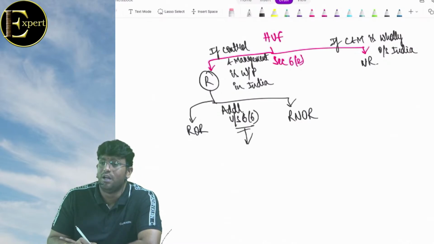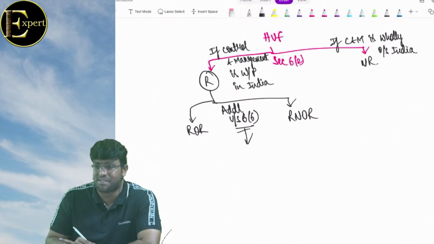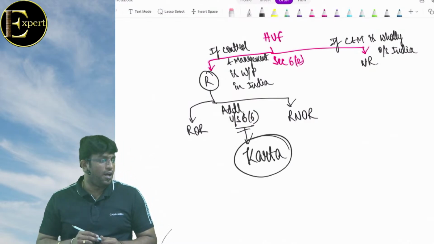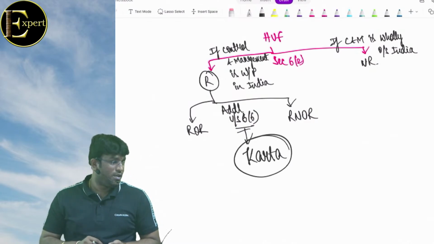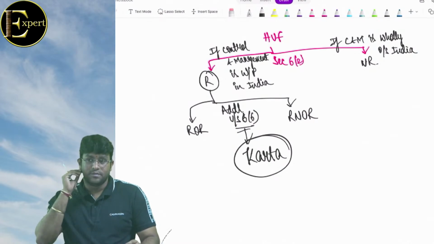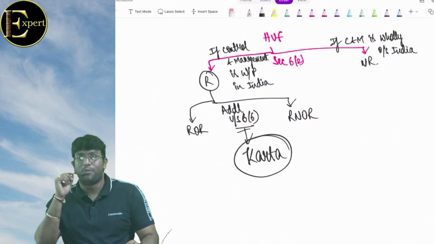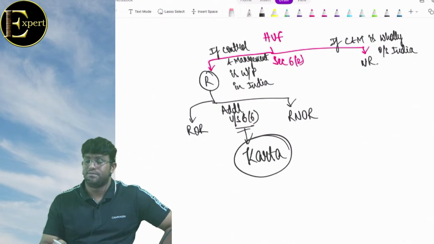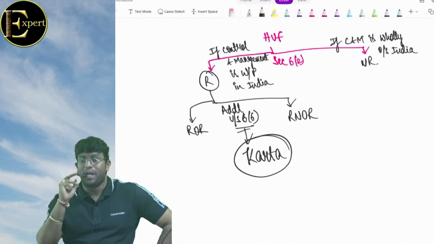6.6 is the same only, no? Resident in 2 out of 10, 730 in the last 7. And who must satisfy this? Who is Karta? Speak out. Head of the family. That's it. Are we clear with this, all of us? So what is 6.1 and 6.6? Basic and additional conditions for an individual. 6.2 and 6.6: basic and additional for HUF.